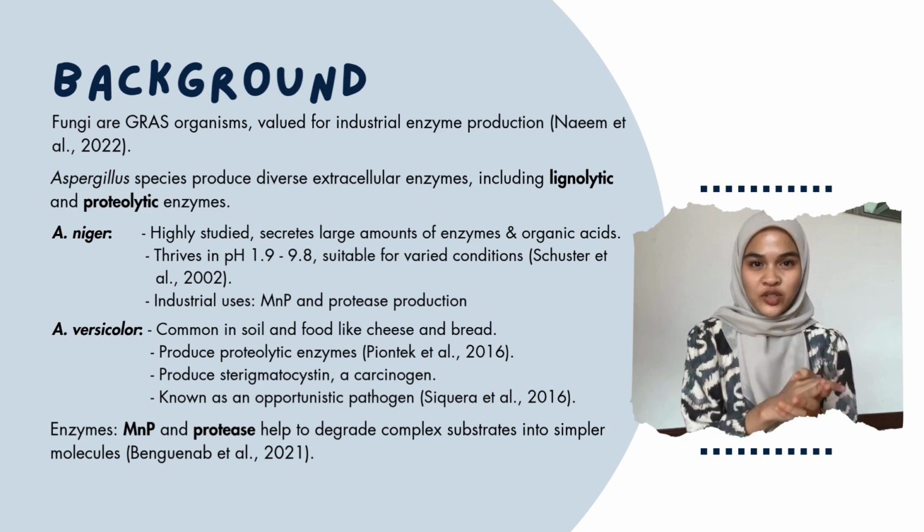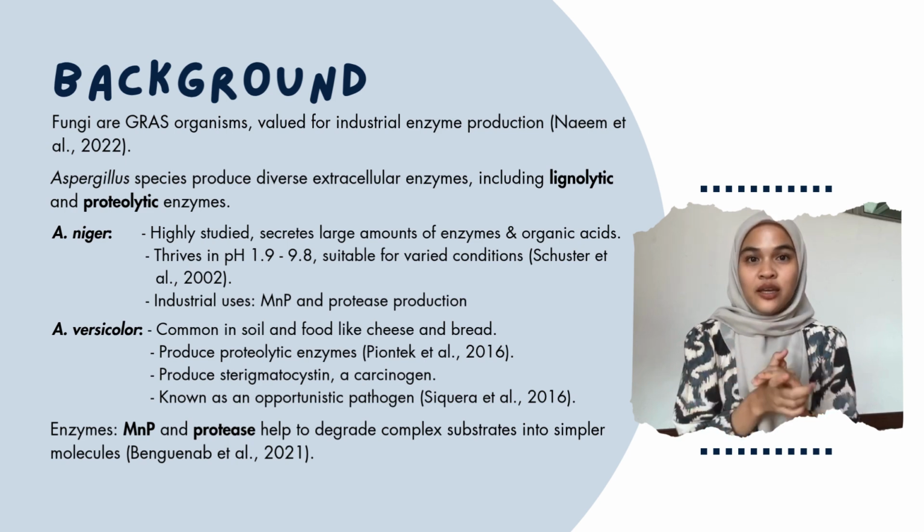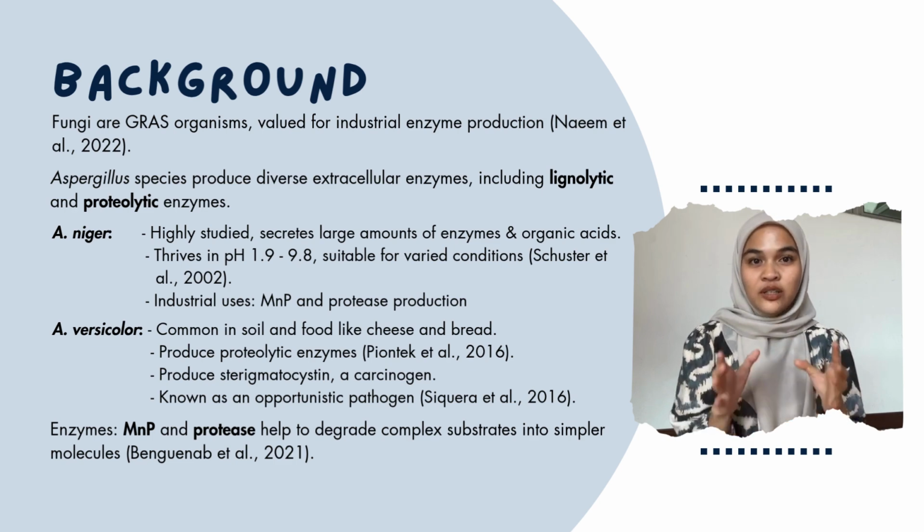Specifically, Aspergillus niger is a well-studied species known for secreting large amounts of enzyme and organic acids. It is adaptable to various environmental conditions because it thrives within a wide pH range from 1.9 to 9.8. This versatility makes it ideal for industrial enzyme production, including MnP and protease.